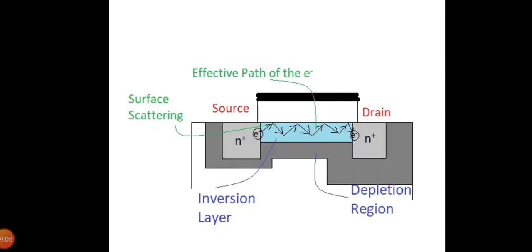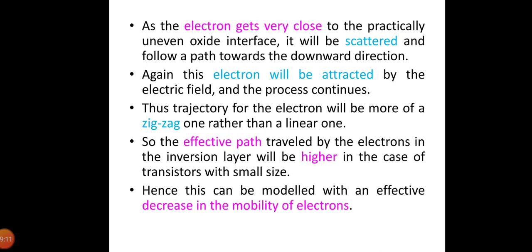So this diagram shows the velocity saturation and mobility degradation. As the electrons get very close to the practically uneven oxide surface, they will be scattered and follow a path towards the downward direction. Again, the electron will be attracted by the electric field and the process continues. Thus, the trajectory of the electron will be more of a zigzag one rather than a linear one.